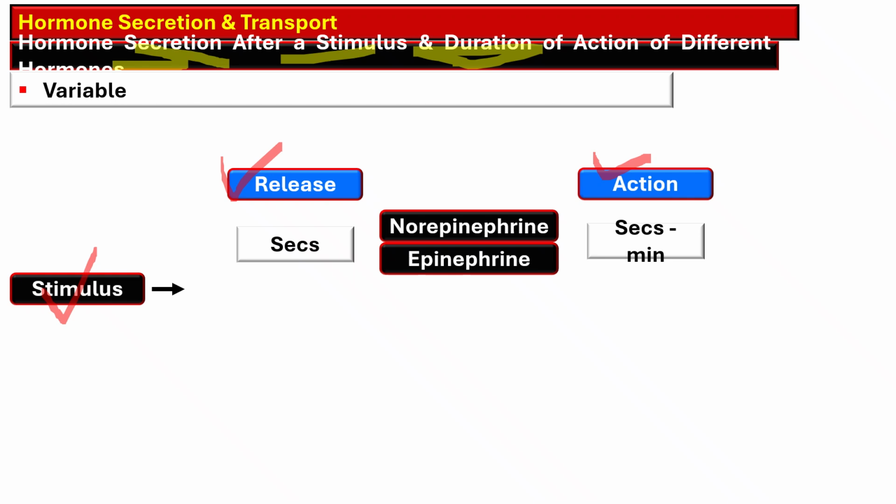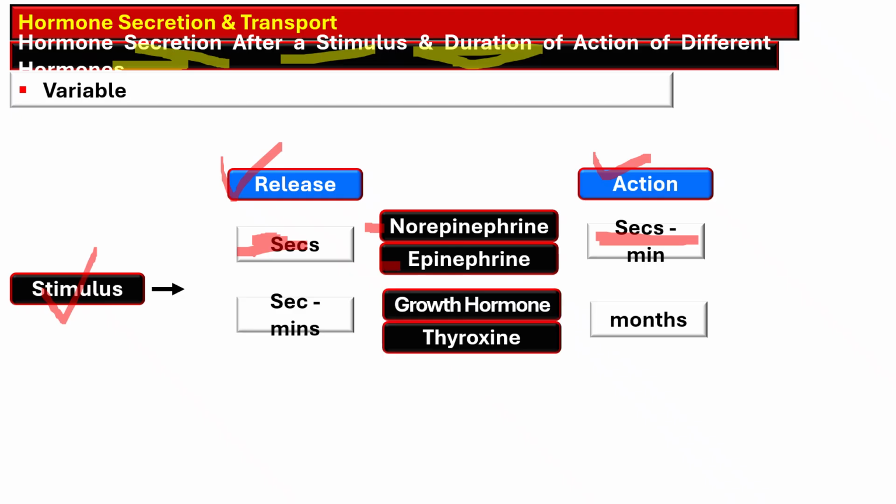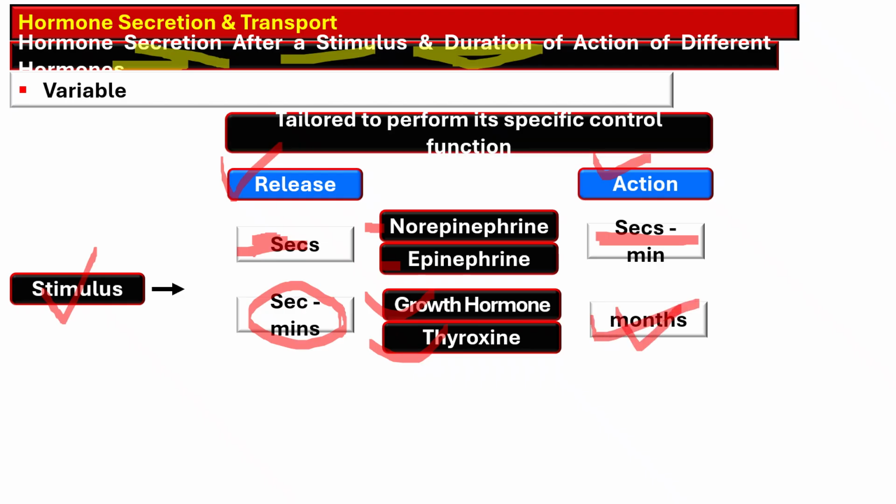In some hormones, these hormones are released within seconds, and their action lasts for seconds and minutes. Examples of these are norepinephrine and epinephrine. While for some other hormones such as growth hormone and thyroxine, they are released within seconds to minutes after the stimulus, and they exert their action for months, and these specific functions are tailored to perform a specific control or a specific effect of that hormone on the body.